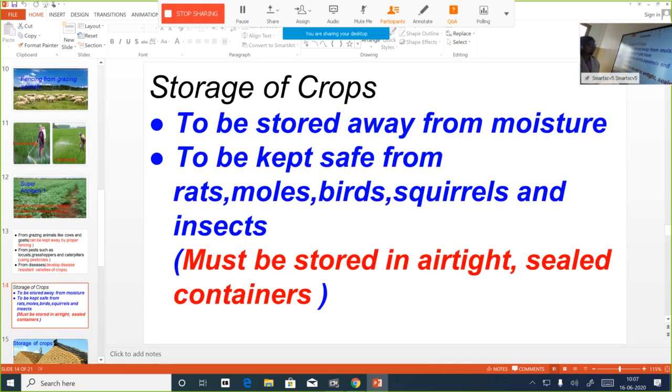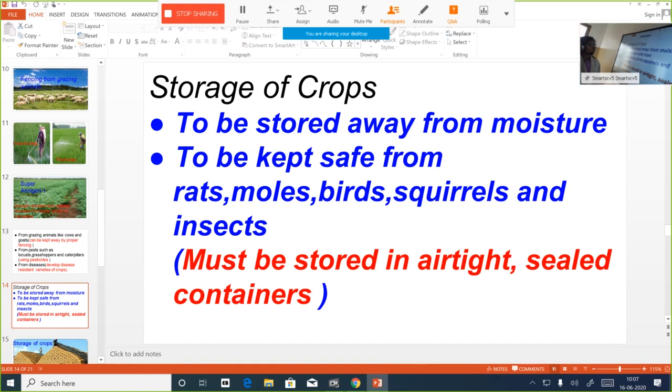That is, when we go for storage of crops, we have to store it away from what? Moisture. And what's the reason why the crops have to be protected from moisture? If there is moisture content in the grains, microorganisms, that is fungi and all, will attack it. So the first thing to do is what? Protecting the produce of crops away from moisture. And what is usually done? It's being dried up, especially with the help of sunlight.